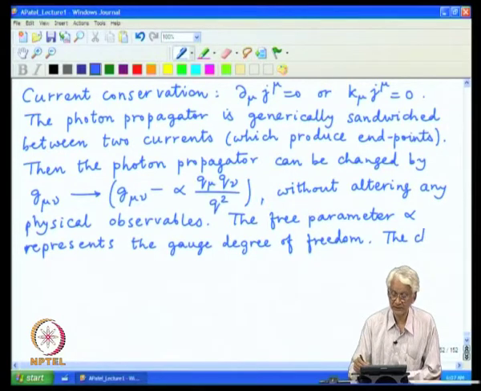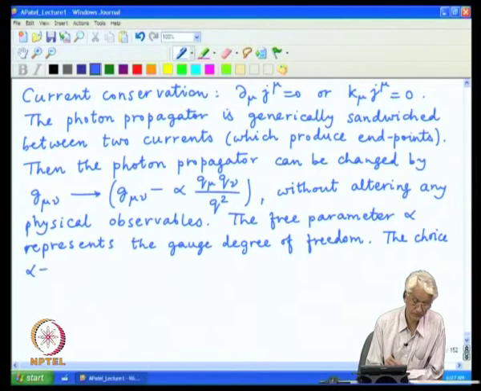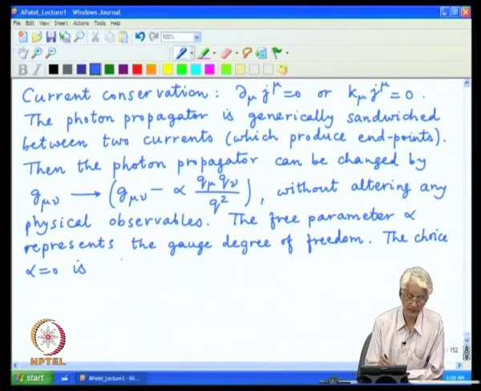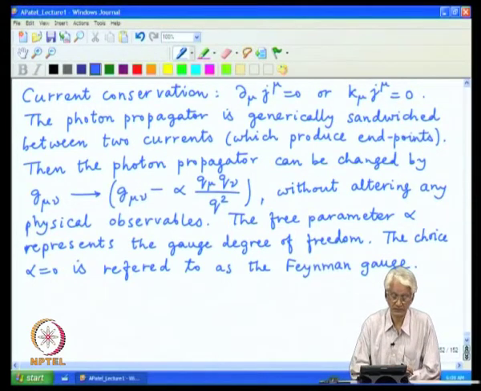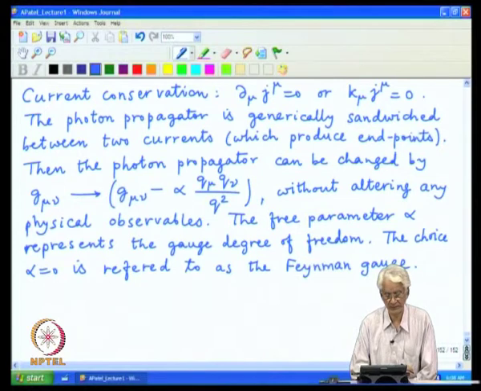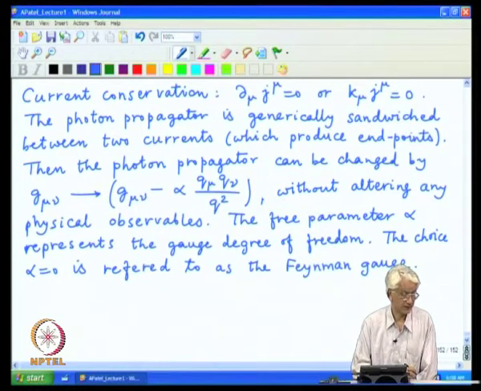the particular choice which is simplest in this whole calculation is just not having this term at all, and that alpha equal to 0 prescription is referred to as the Feynman gauge, a particular choice of fixing the gauge parameter, and that does simplify the calculation to a substantial degree and is used very frequently in doing detailed calculations.